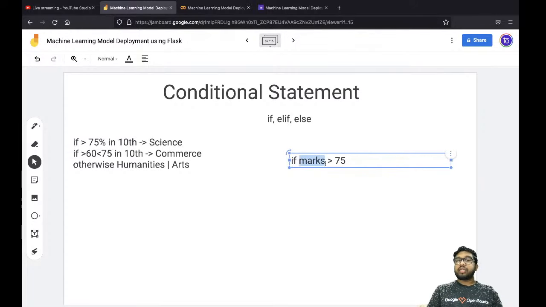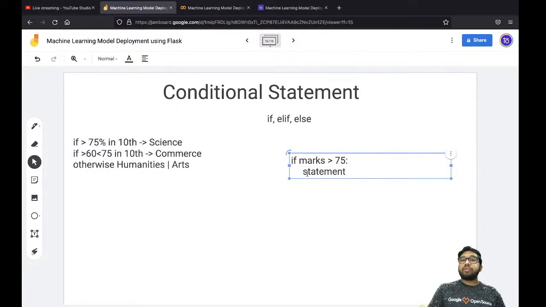This is a condition, right? In Python, whenever you declare a condition, you need to write the condition, and after you are done, you need to close it with a colon. This if is a keyword that tells your interpreter that from here we are using the conditional statement. Then you provide a statement.